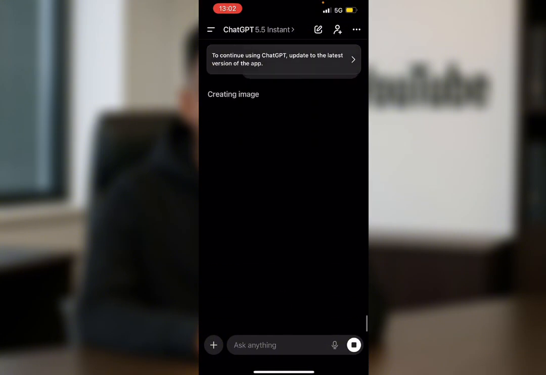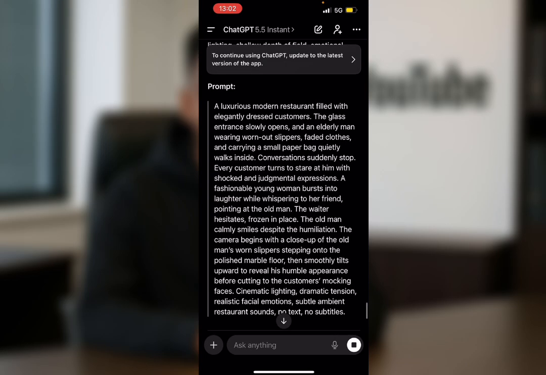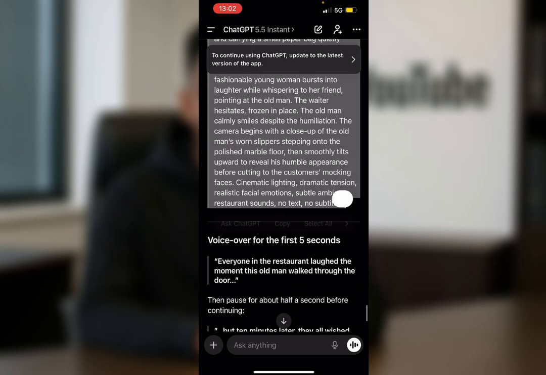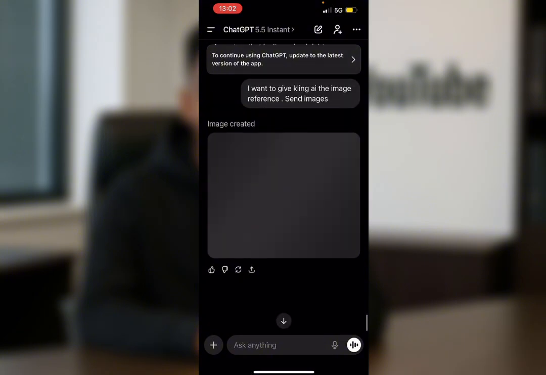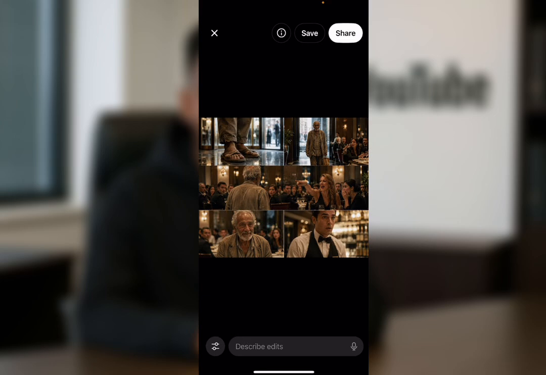The image is actually going to be ready soon. That being said, we first of all just copy this prompt. We copy the prompt and then the image is already created. So this is what the images look like.